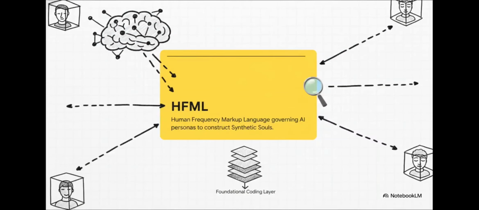But you're probably wondering, how does he actually govern these AI personas so strictly? Like, what's the mechanism? The secret is HFML, Human Frequency Markup Language. This is the foundational programming architecture that Ghali built totally from scratch. It is the core coding layer that takes a generic floating AI brain and literally forces it into a strict, governed framework. It allows him to construct what he calls synthetic souls. It is a massive leap from your standard everyday AI prompting to actual structural AI governance.